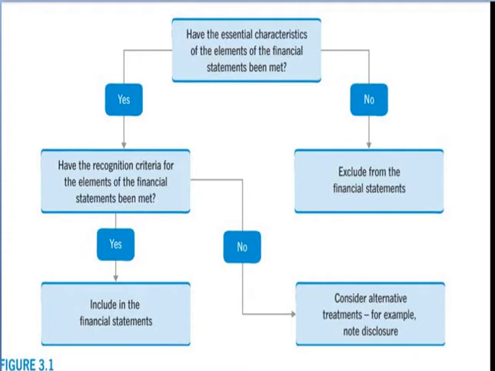After this definition and recognition, we will measure, that is, how can we measure. The types of measurement are nominal scale, ordinal scale, interval scale or ratio scale. But measurement and accounting is different, so we will discuss here the different measurement and accounting.